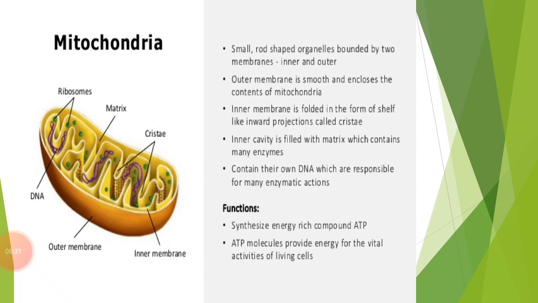The matrix has mitochondrial contents, so we are going to know what the matrix contains. The matrix mainly contains mitochondrial DNA, RNA and dense granules about 300 to 500 angstrom in size. Mitochondria mainly consist of enzymes that are necessary for the oxidation of glucose, thus releasing energy in the form of ATP, adenosine triphosphate.